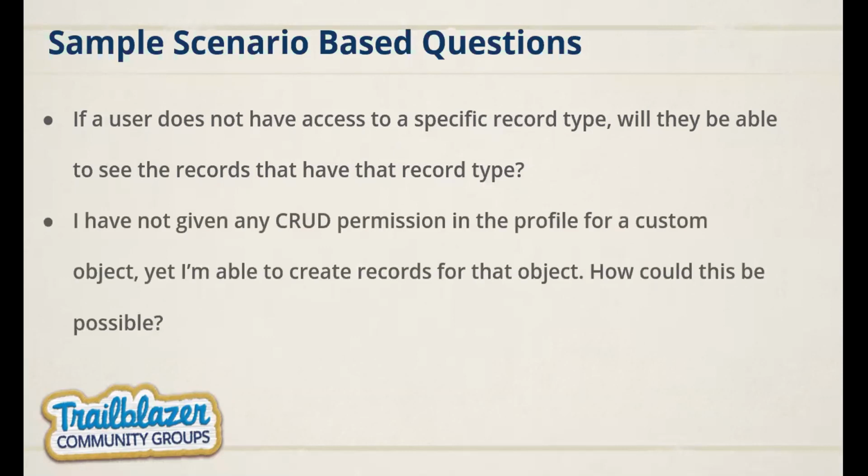I have not given any CRUD permission at the profile level for a custom object, yet I'm able to create records for that object. How could this be possible? This is again to assess the troubleshooting skill of a particular user. When they don't have that permission at the profile level, it's obvious that they will have it at the permission set level.